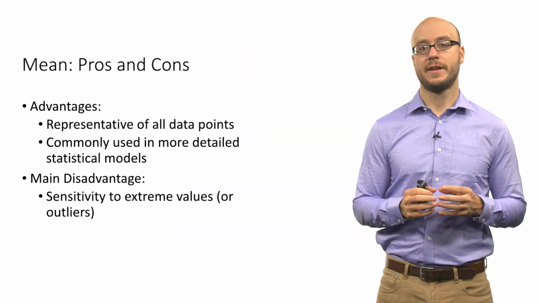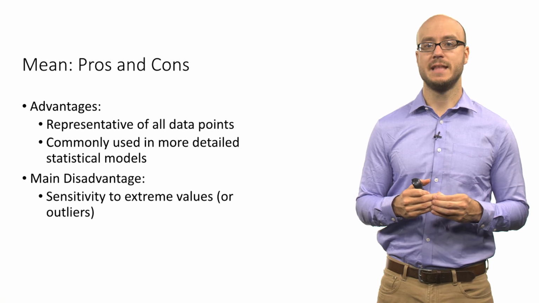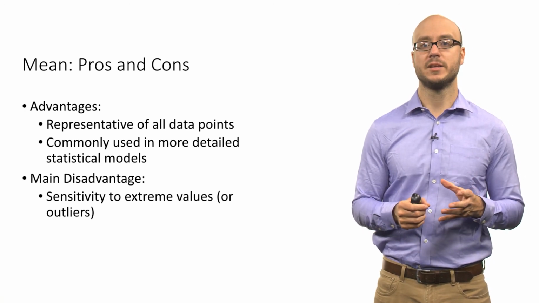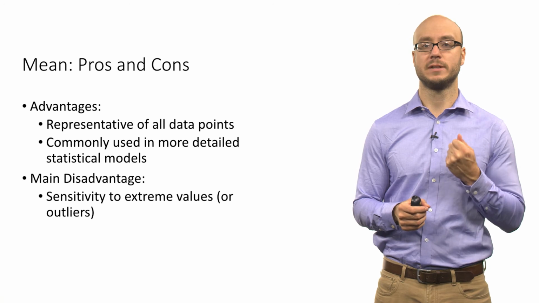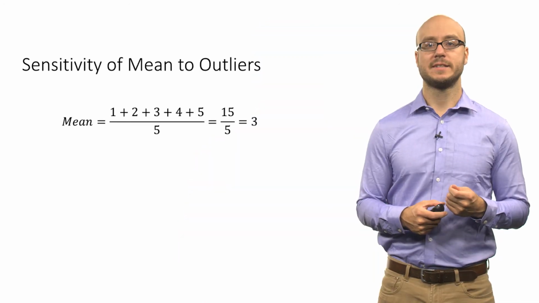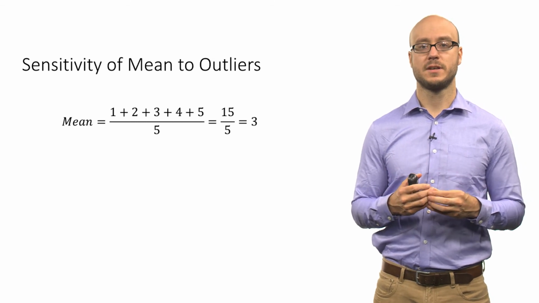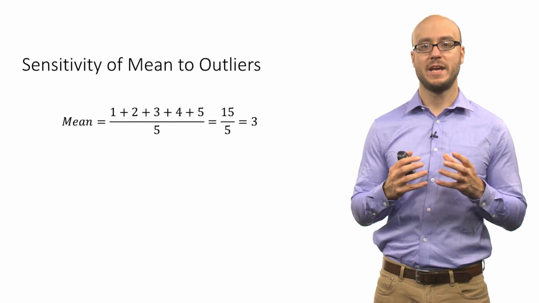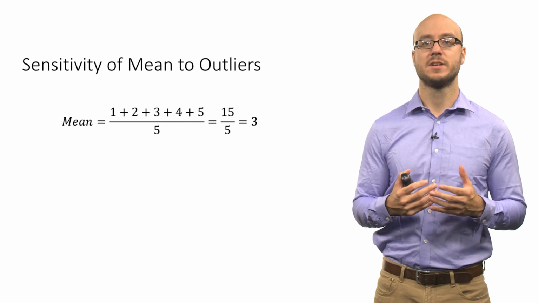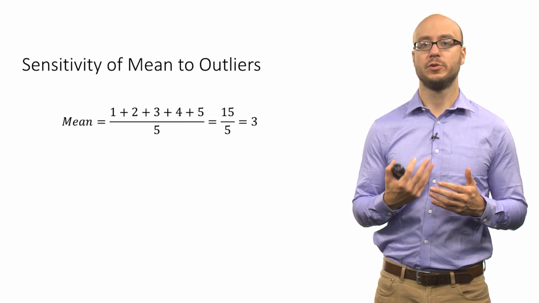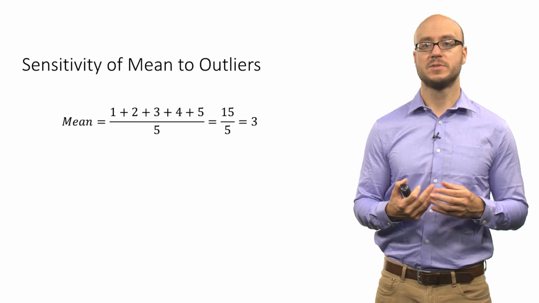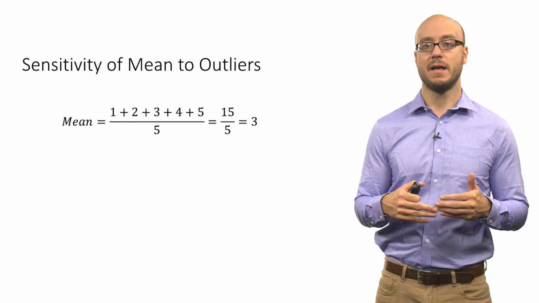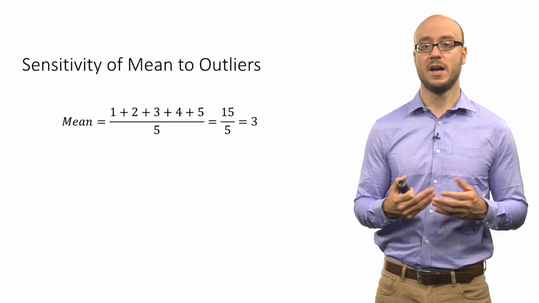There are a few disadvantages. The main disadvantage of the mean is that it is sensitive to extreme values. Extreme values in statistics are also called outliers. Another way to put it is that the mean is not robust to extreme values. So let's look at an example of this. In this first calculation, we have this set of observations: 1, 2, 3, 4, and 5. So we have 5 observations, and we divide by the n, which is 5, because you have 5 different data points.